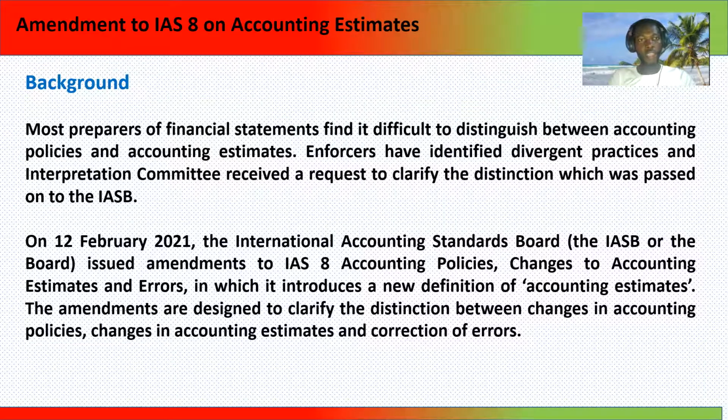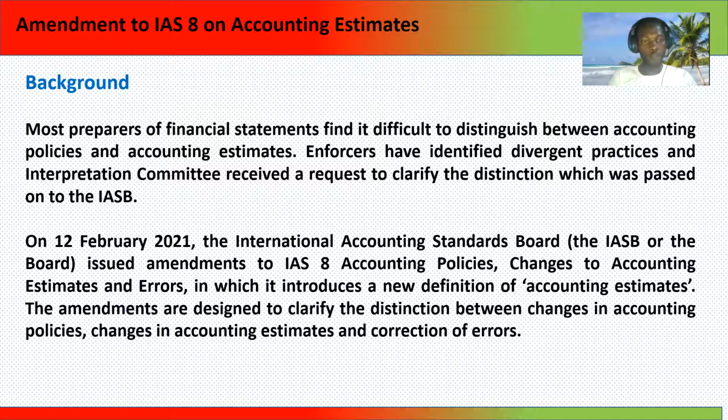Amendment to IAS 8 on accounting estimates. The background to the amendment is that most preparers of financial statements find it difficult to distinguish between accounting policies and accounting estimates. Enforcers have identified divergent practices. The Interpretations Committee received a request to clarify the distinction, which was also passed on to the IASB.